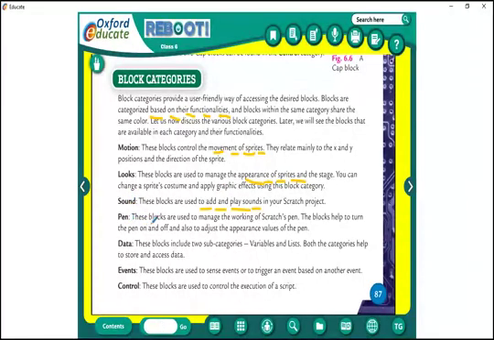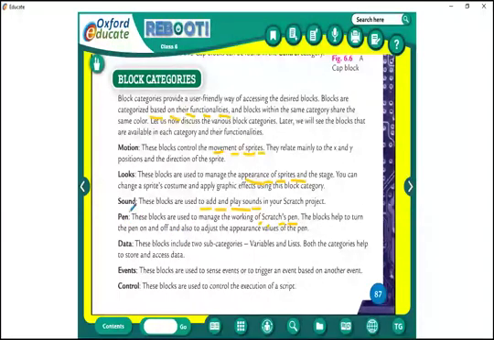The next one is pen. These blocks are used to manage the working of the Scratch pen. Okay, the Scratch has one pen, not this pen which I am drawing with. These blocks help to turn the pen on and off and also to adjust the appearance value of the pen. Pen means also, last year in fifth standard, we drew a butterfly or a square. Last year we learned, yes, with the pen. Correct? So we need pen also.